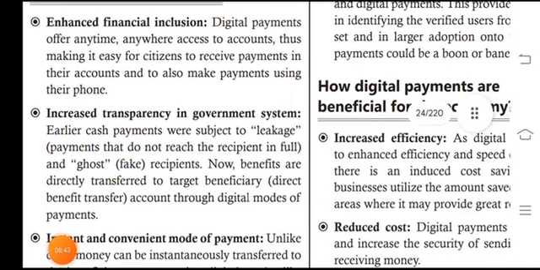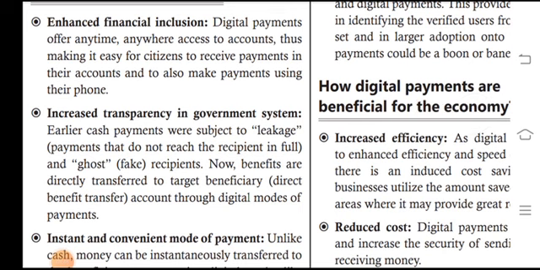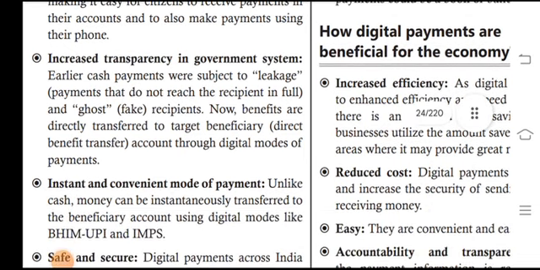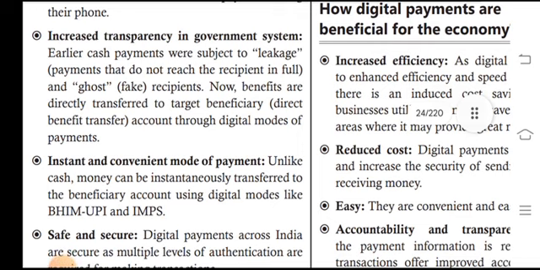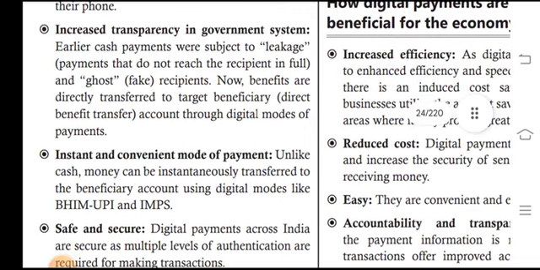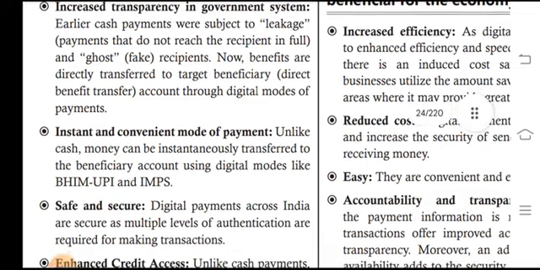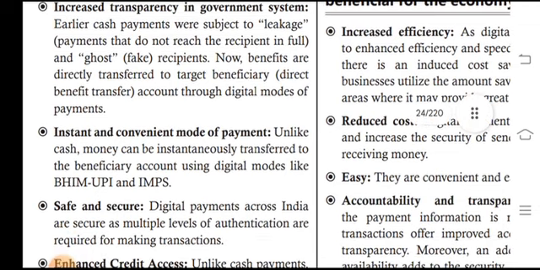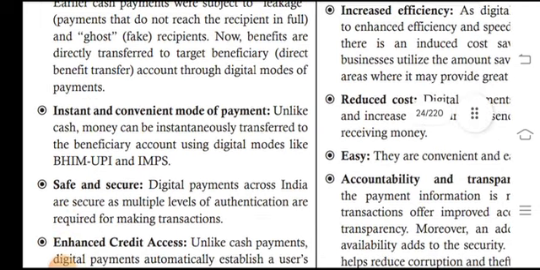Increased transparency in government systems: earlier, cash payments were subjected to leakage, and payments did not reach the recipient in full, with ghost and fake recipients. Now benefits are directly transferred to targeted beneficiaries. Direct benefit transfer goes to accounts through digital modes of payment.